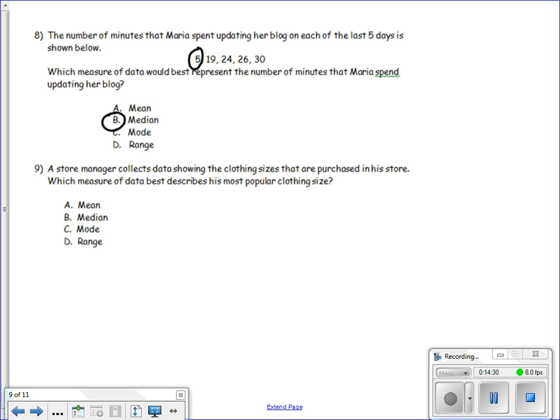Number 9 says, a store manager collects data showing the clothing sizes that are purchased in his store. Which measure of data best describes his most popular clothing size? We're looking for the most popular clothing size. So the mode is the number that appears most often. So the most popular clothing size can be found by looking at the mode of the data.